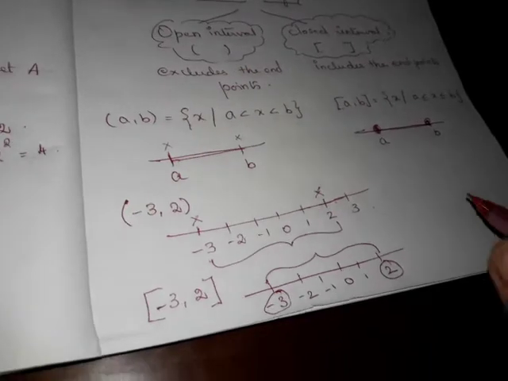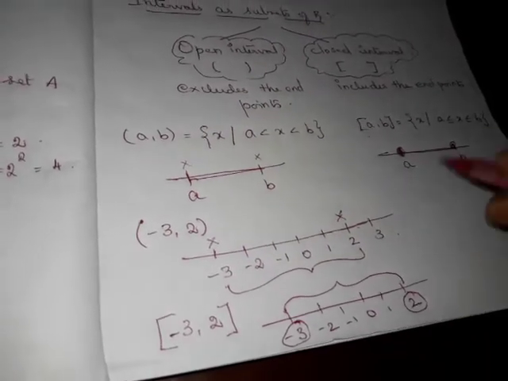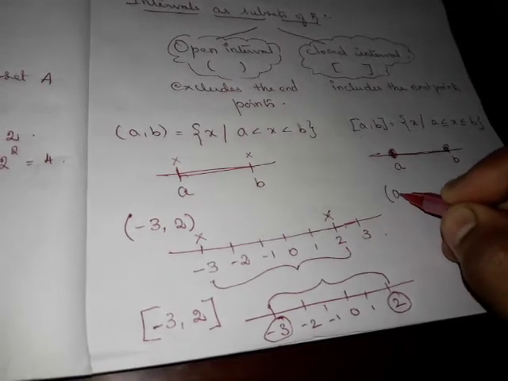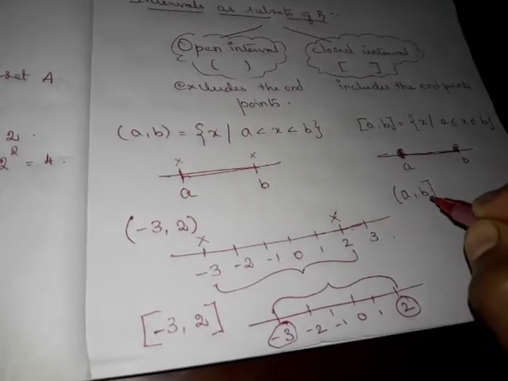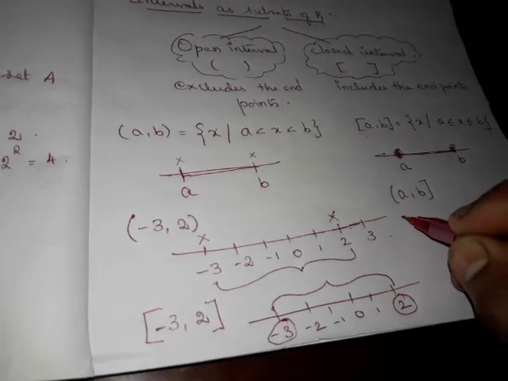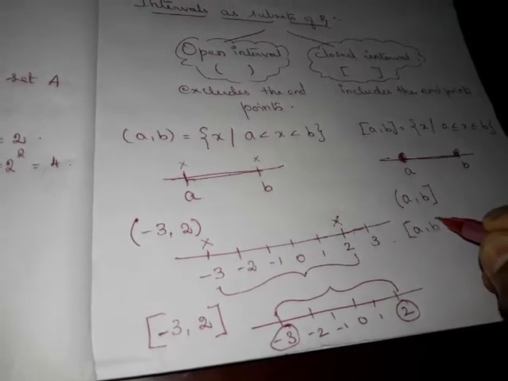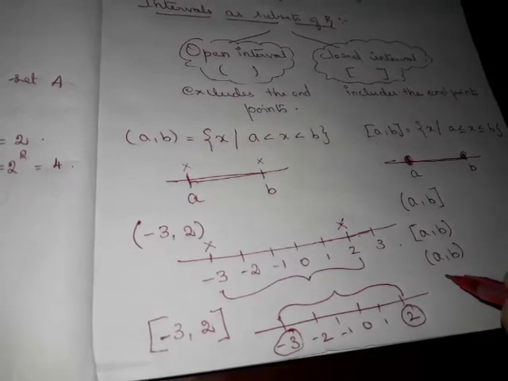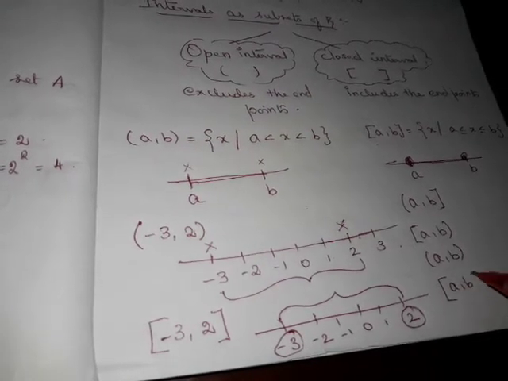Hope you understood. So from this we can have 4 different types of intervals. One is open at a and closed at b. Another one is closed at a and open at b. Another one is open at both the ends, and another one is closed at both the ends.